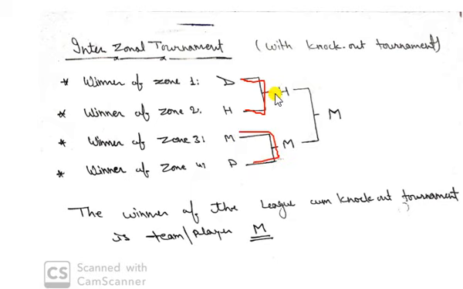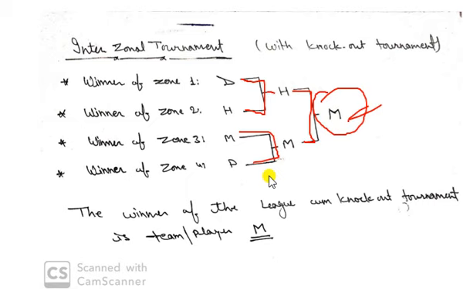Okay, suppose H is the winner of this match and M is the winner of this match, then they will play the final match. And if H is defeated by M, then M will be the winner of that tournament.